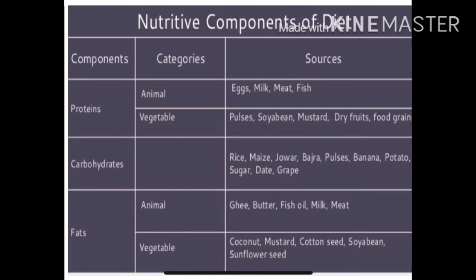Students, all these nutrients we have already covered in our first topic, that is macro and micronutrients. So we'll not go into detail, just go through your textbook and you'll be able to understand. In this topic we'll only study the categories and sources of nutritive components. With the help of this chart, you will be able to understand different nutritive components of diet, their categories and their sources. These are the nutritive components: protein, carbohydrate and fats, and their categories and sources.